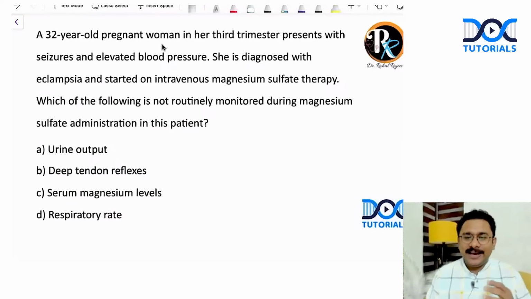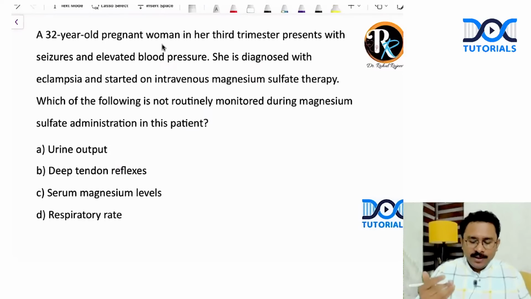She's diagnosed with eclampsia and started on IV magnesium sulfate therapy. Which of the following is not routinely monitored during magnesium sulfate administration in this patient? Now, what do you think? I'm sure all of you know urine output is definitely monitored.